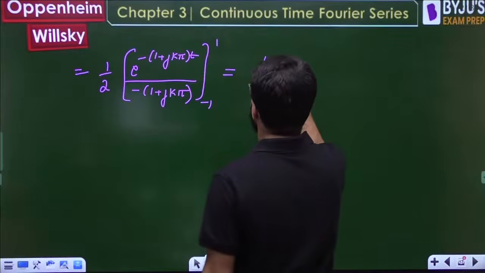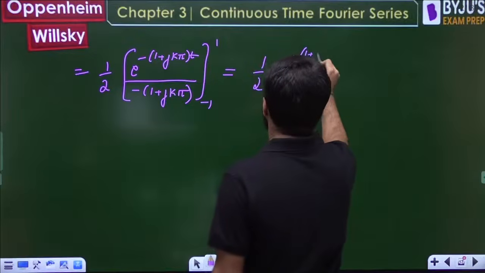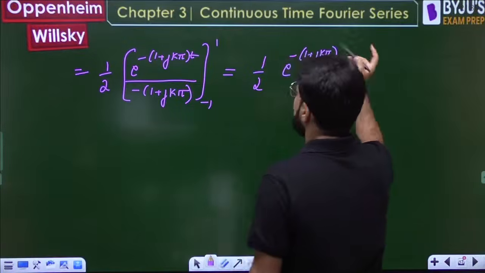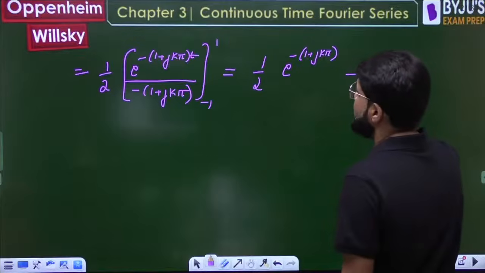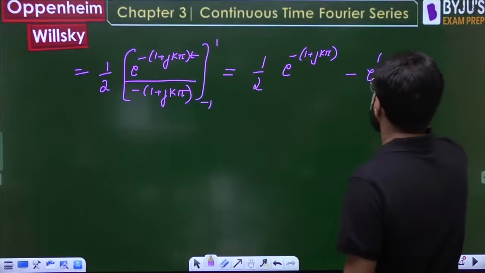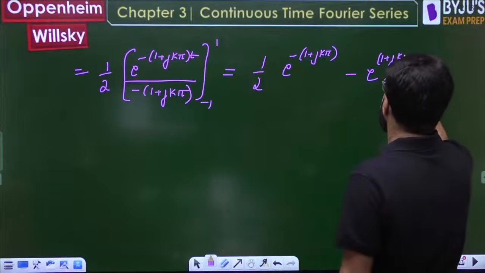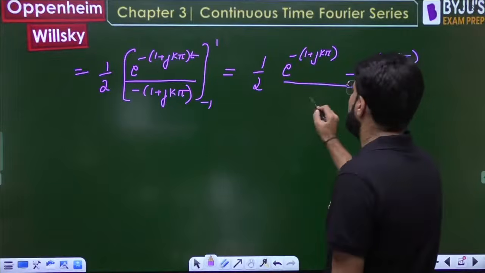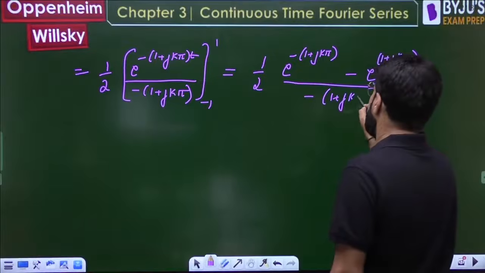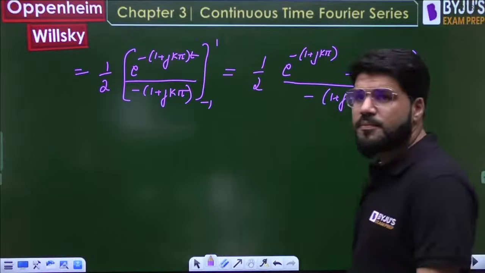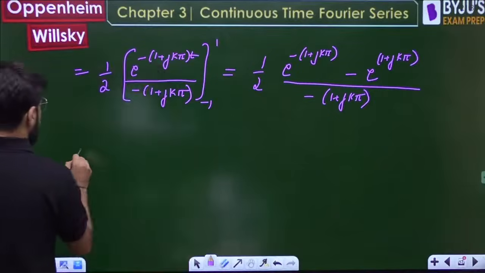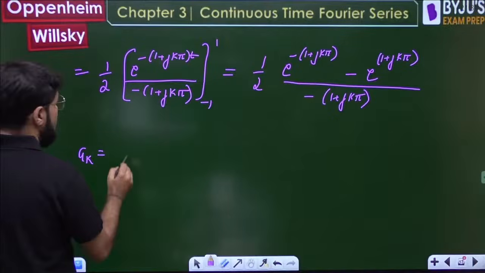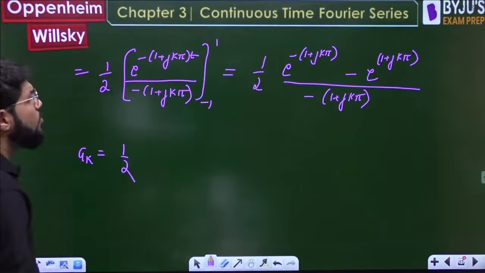Put down the upper limit, e power minus of (1 plus j k pi) into 1, minus the lower limit, e raised to the power minus of (1 plus j k pi) into minus 1, so minus minus cancel करके, whole divided by minus of (1 plus j k pi). Done है? So this a_k is now turning out to be 1 by 2.